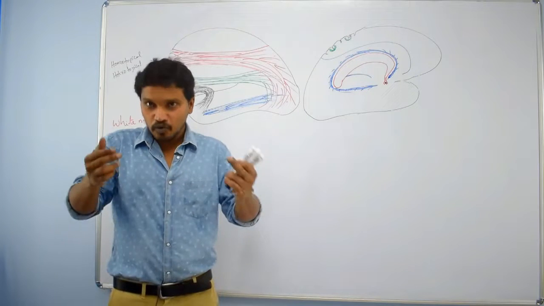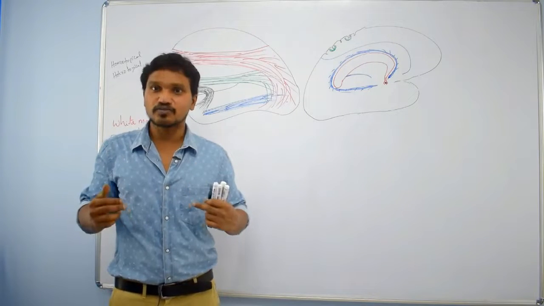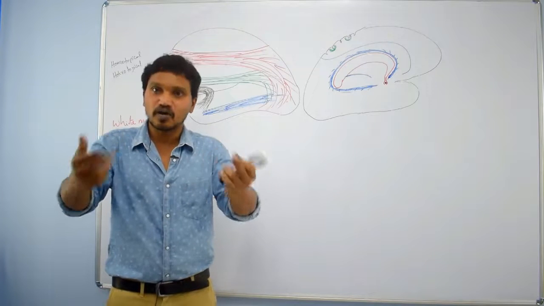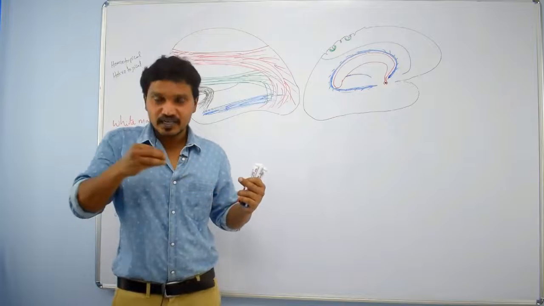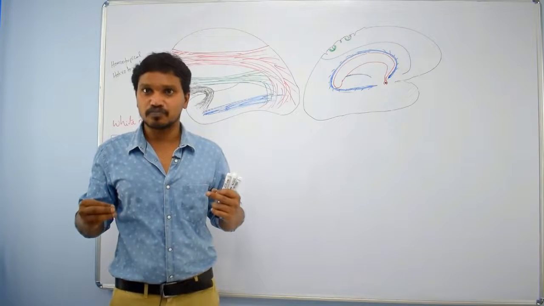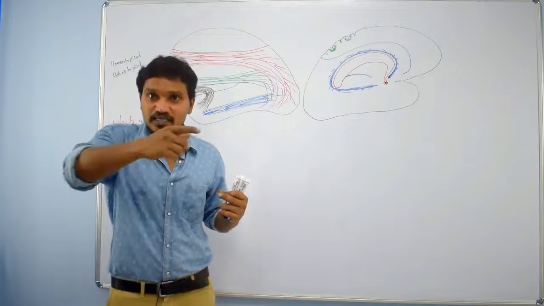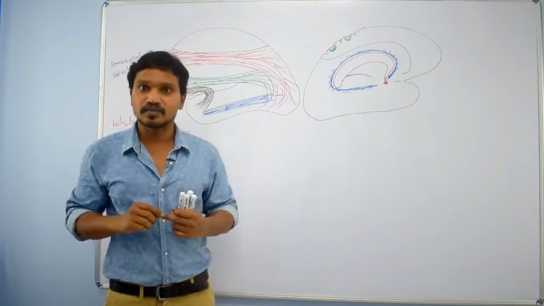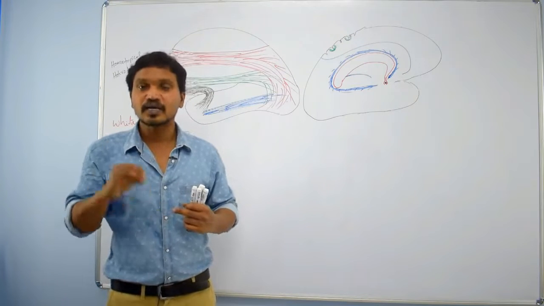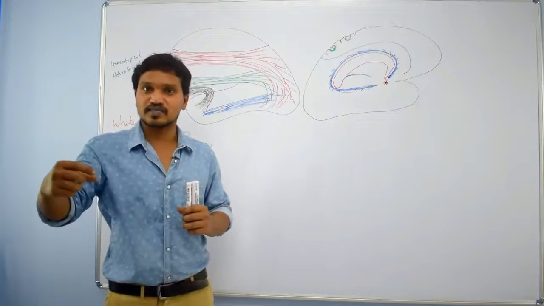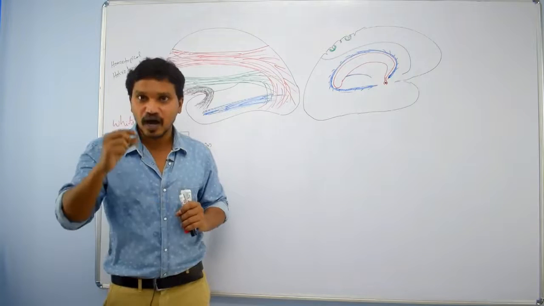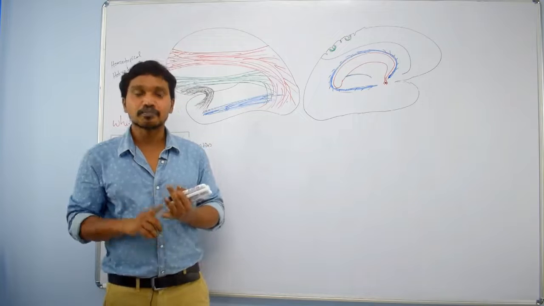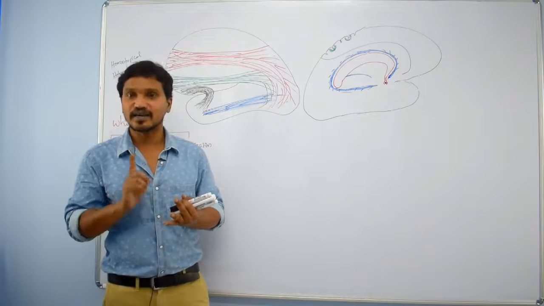That means posterior fibers are neocortex fibers, anterior fibers are allocortex fibers. Posterior fibers connect the anterior and inferior part of the temporal lobe, and these anterior fibers connect allocortex. Allocortex means very simple, anterior perforated substance, olfactory area, prepiriform cortex and rhinal cortex.